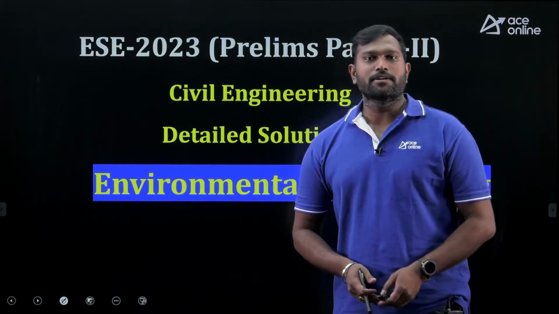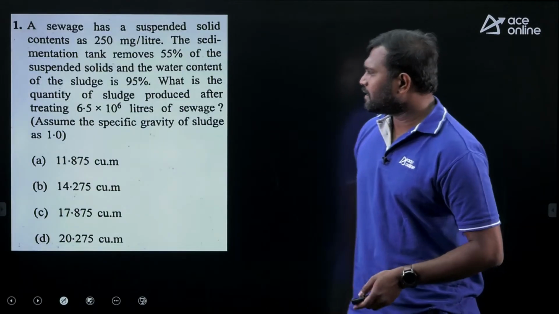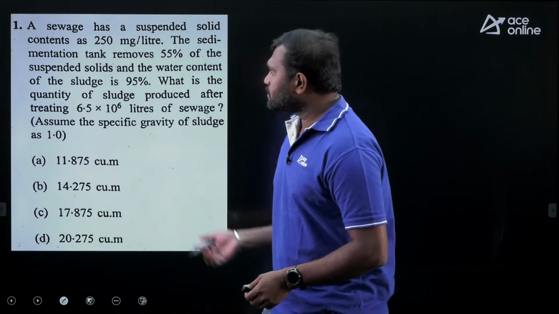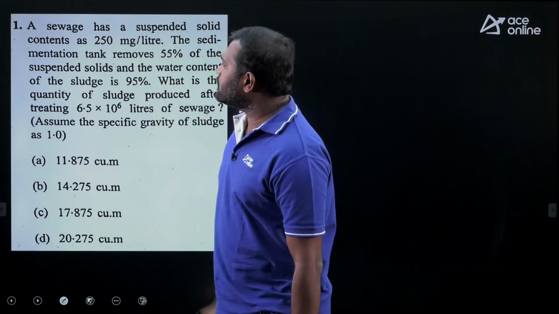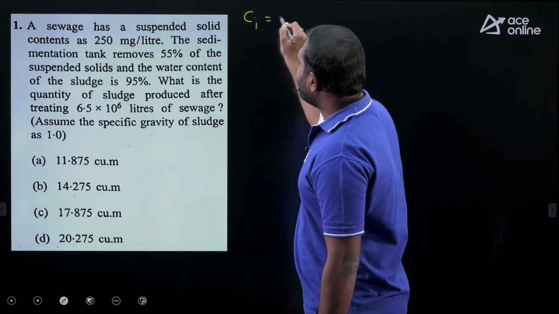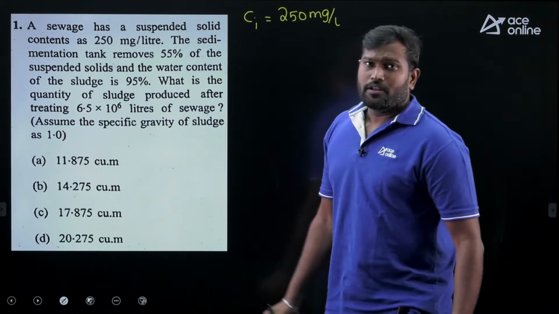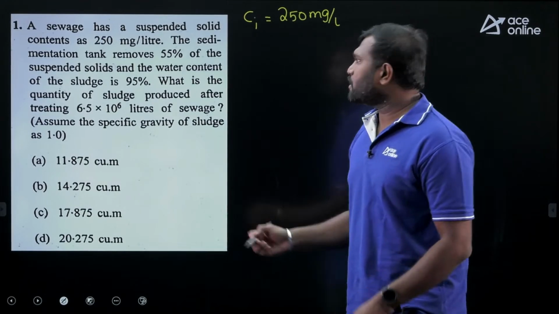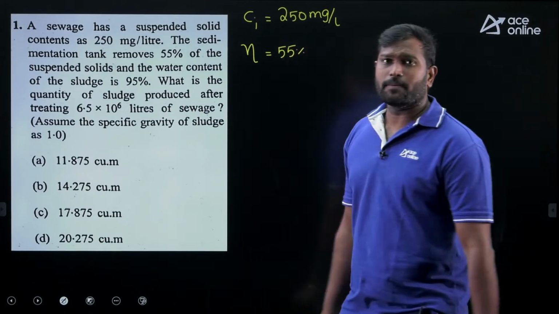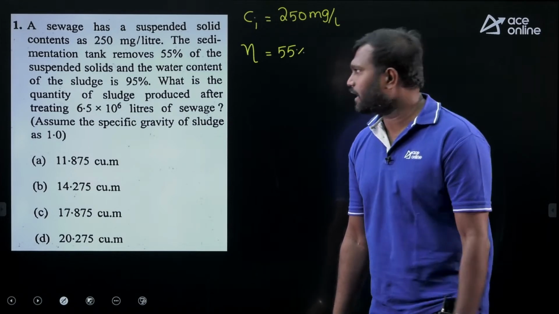Okay, so now we are going to discuss environmental engineering and open channel flow. Now let's see. From environmental engineering, there is only one numerical question. The question goes as, a sewage has a suspended solid concentration of 250 mg per liter. Let's say the concentration of the solid at the inlet is 250 mg per liter. In the sedimentation tank, the efficiency of removal is given as 55%. So 55% has been removed. These 55% of the solids will be present in the sludge, right?